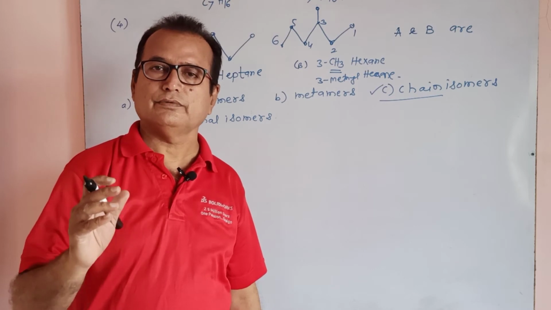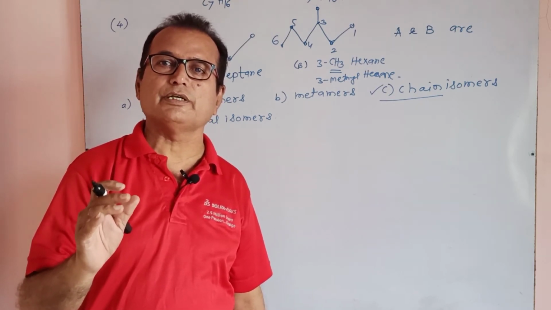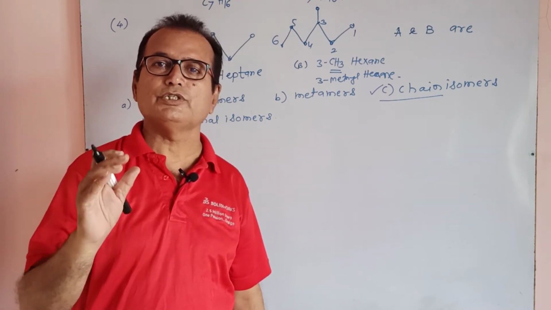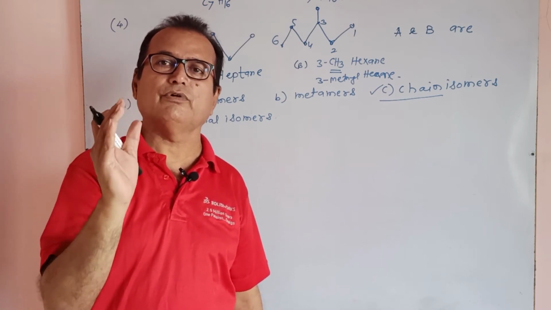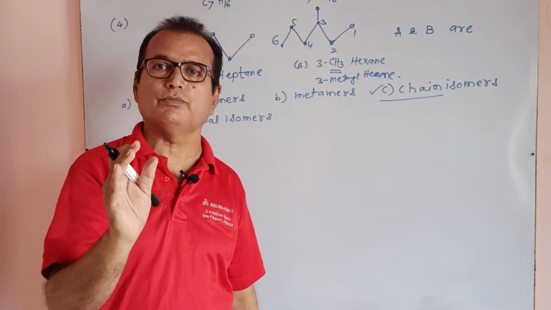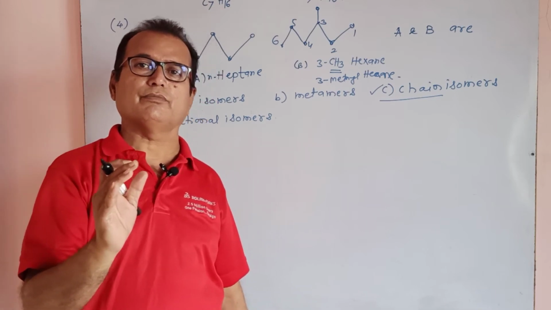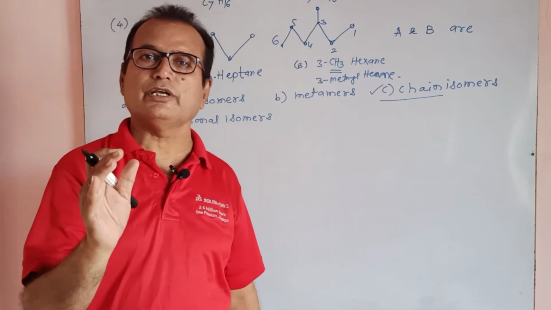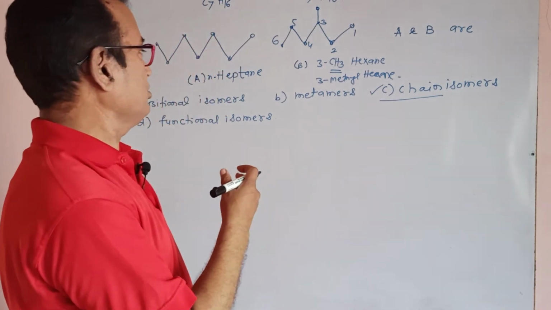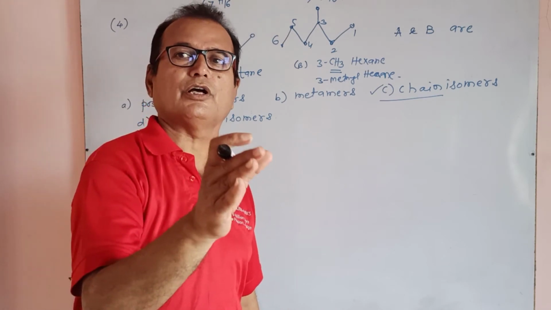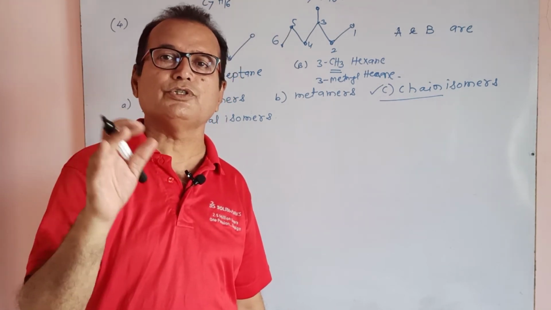Compounds are represented by different methods with respect to the same molecular formula. By representing different functional groups, it is functional isomerism. By representing different chains, it is chain isomerism. By representing the position of a functional group at the second carbon, third carbon, or fourth carbon, it is a position isomer.